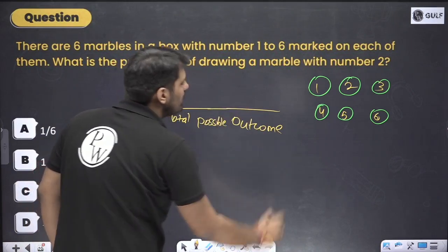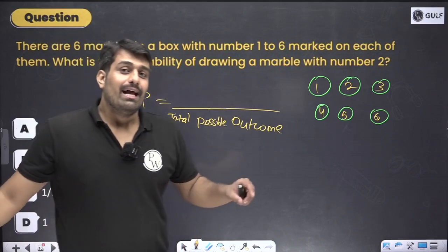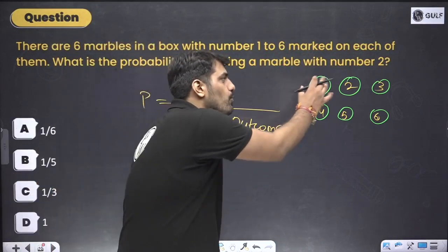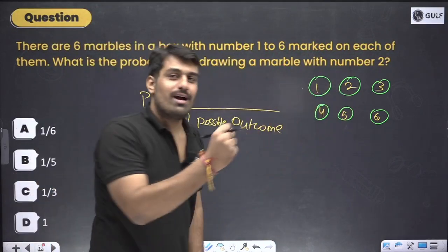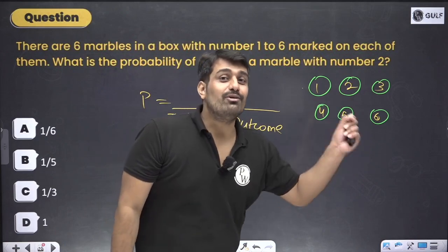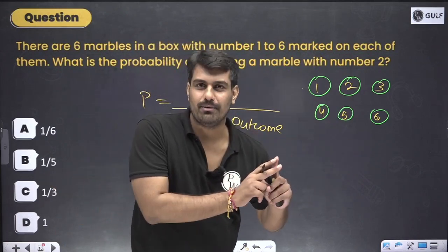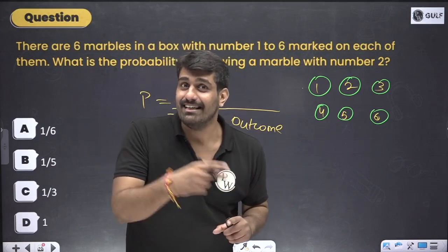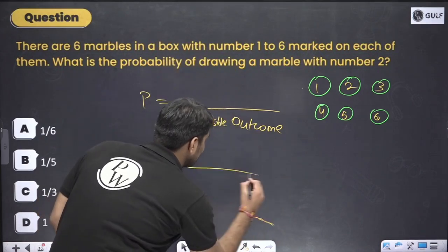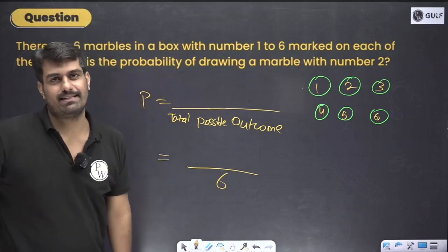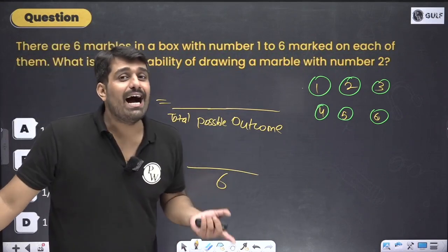When I say total possible outcome, there is a possibility I can take 1 out, I can take 2 out, I can take 3 out, 4 out, 5 out, 6 out, individually, not at the same time. So all of them are the possibility. In total, how many cases are there? In total, there are 6 cases. Total possible outcome is 6.